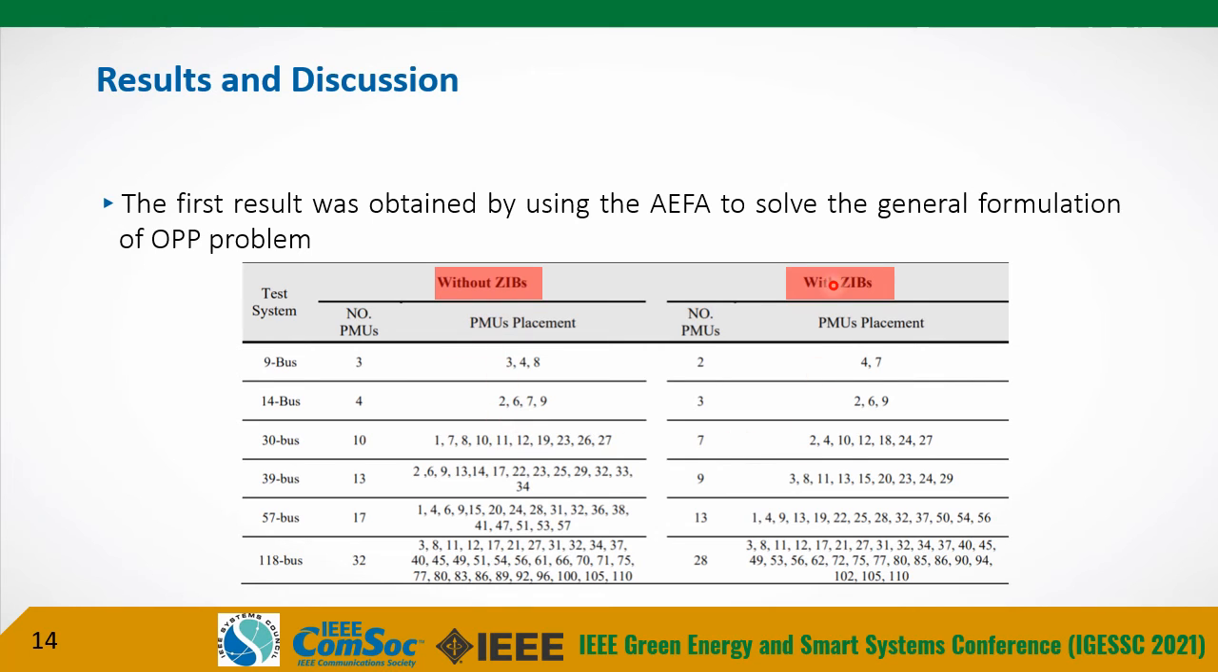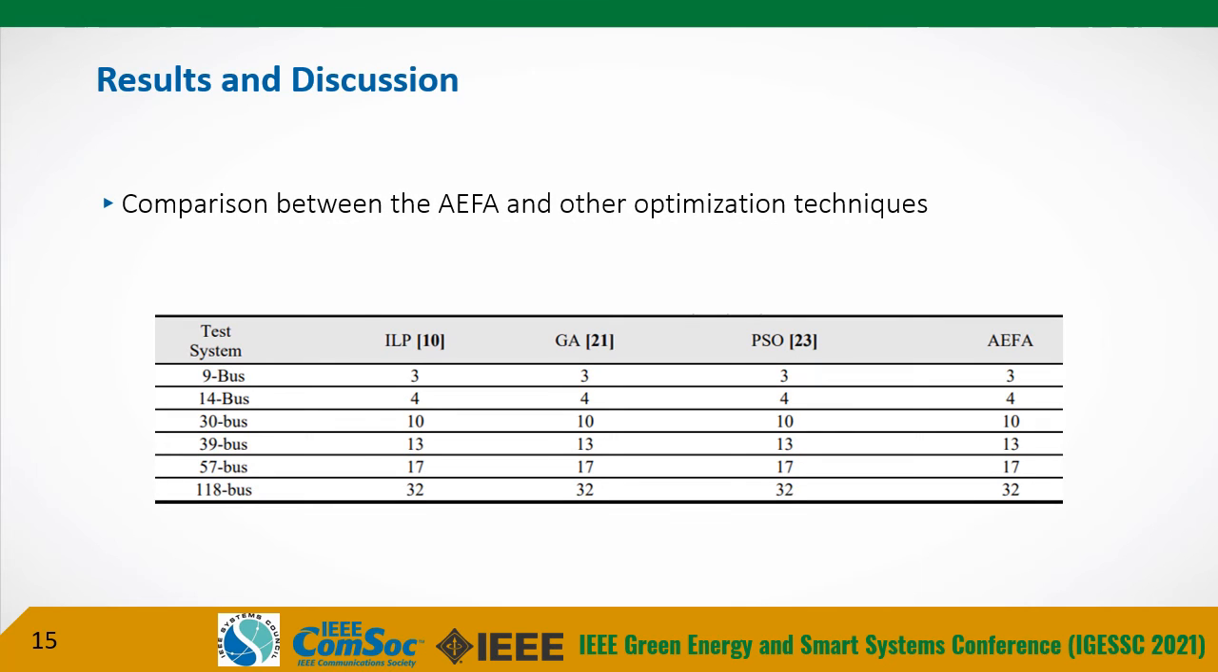If the zero injection bus is considered, the number of PMUs can be decreased to 7, and these are their locations. As a comparison between the artificial electric field algorithm and other optimization techniques, this table presents a simple comparison between the artificial electric field algorithm and integer linear programming, genetic algorithm, and particle swarm optimization. It is observed that all these algorithms provide the same result for the number of PMUs in the test systems.